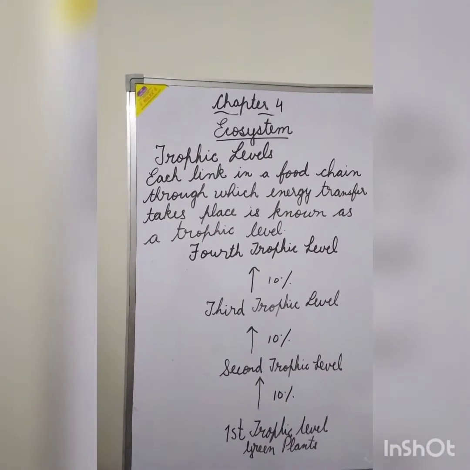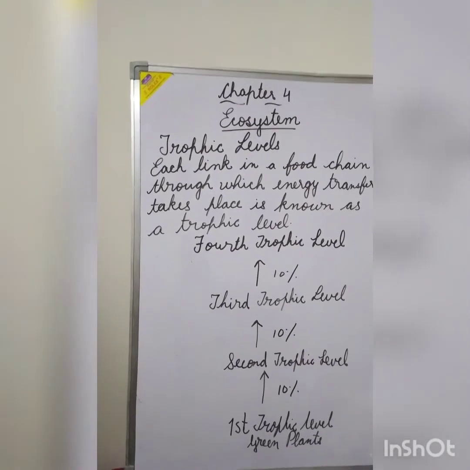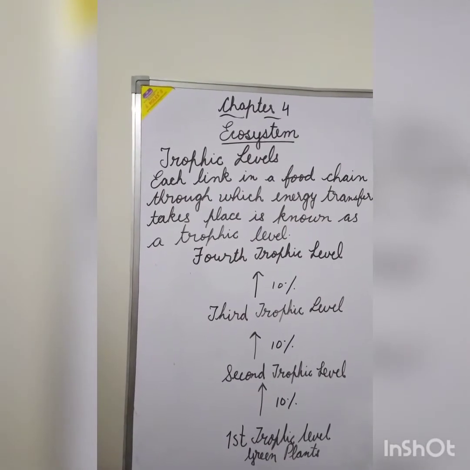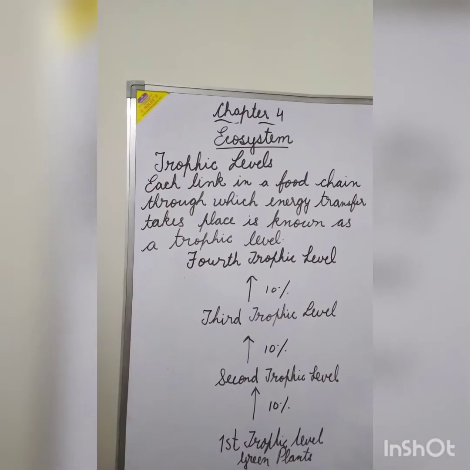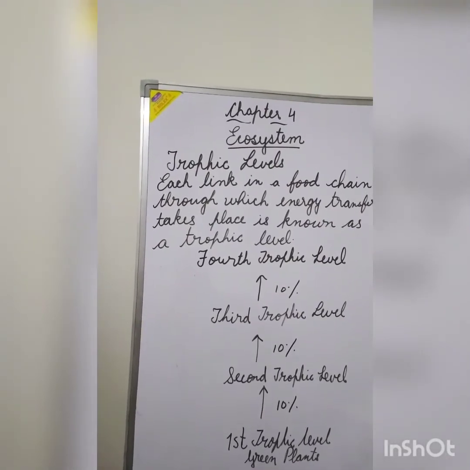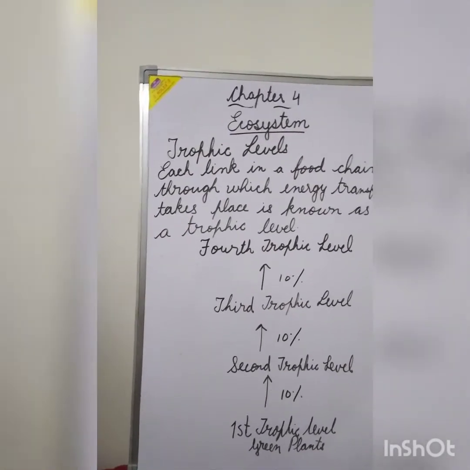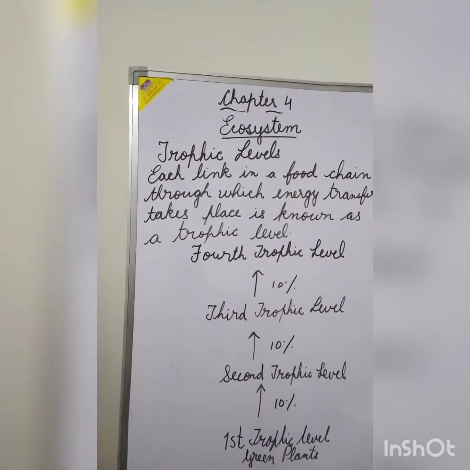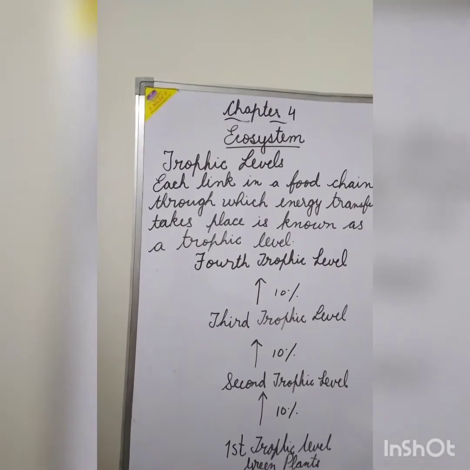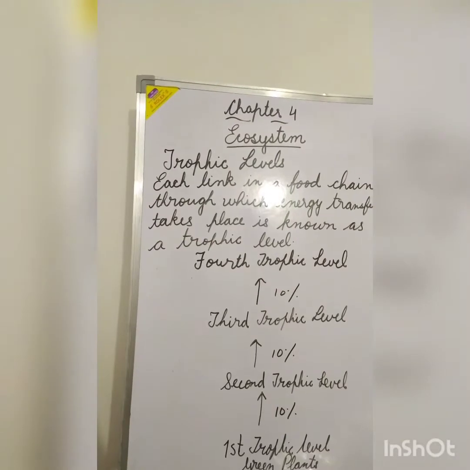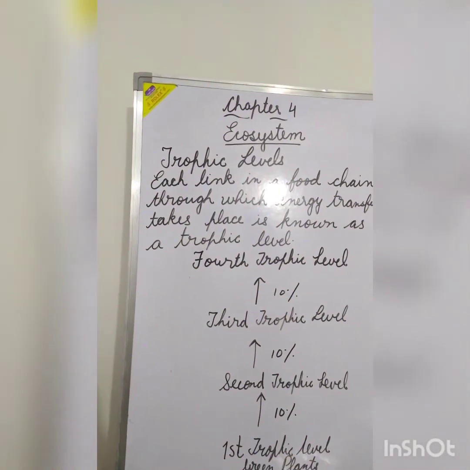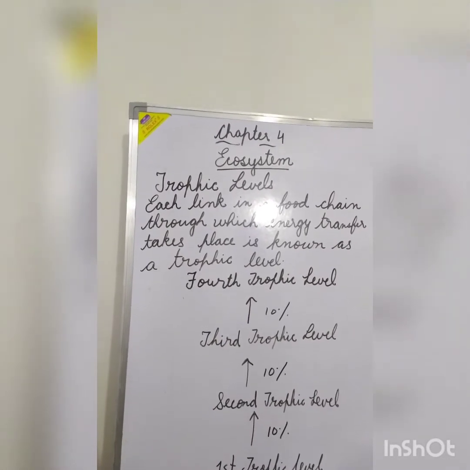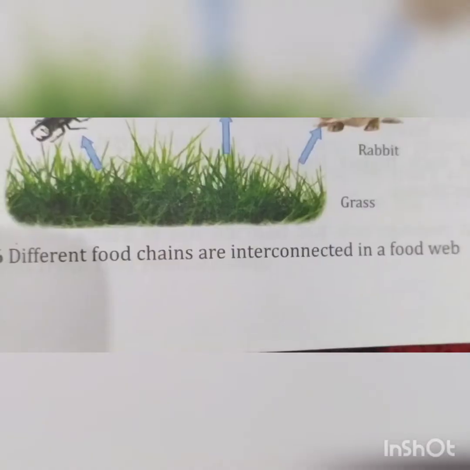The second trophic level is occupied by the herbivores. 10% of energy from the first trophic level, that is from the green plants, is transferred to the second trophic level, that is the herbivores. The second trophic level passes 10% of its energy to the third trophic level, which is occupied by the carnivores, which feed on the herbivore of the second trophic level. From here, the 10% energy is transferred to the fourth trophic level, which is occupied by the top carnivores.